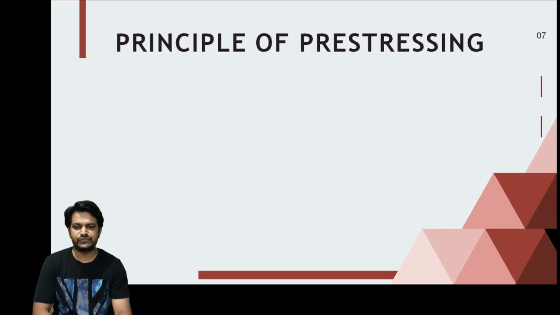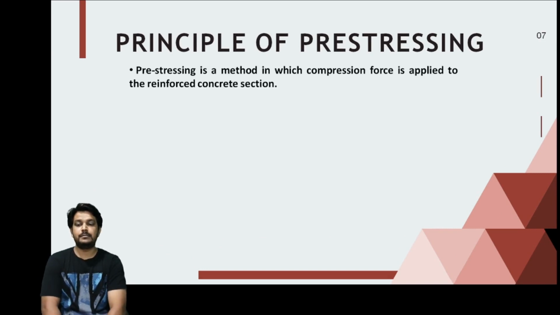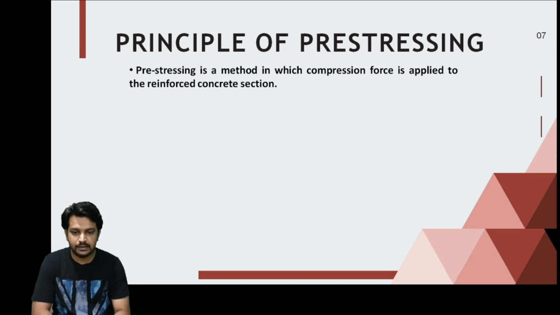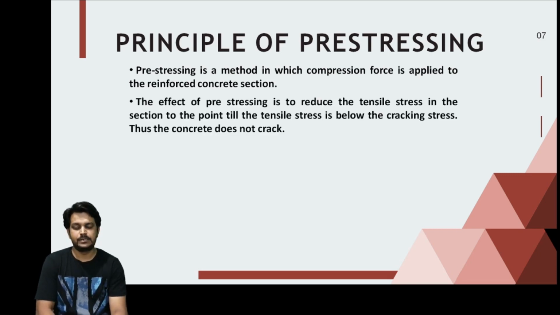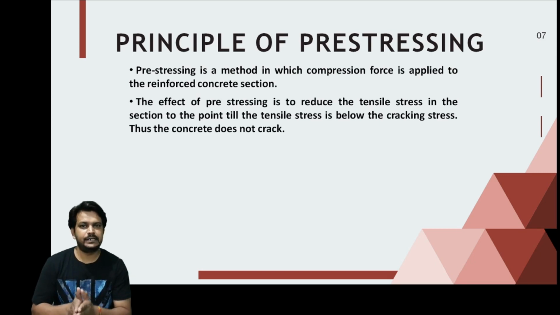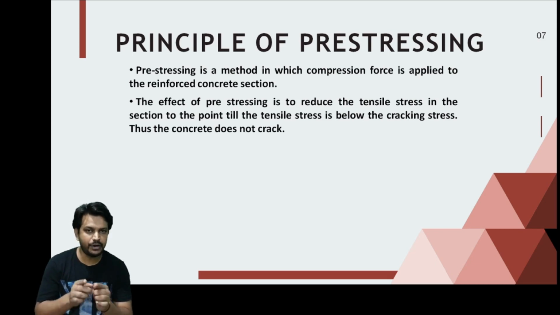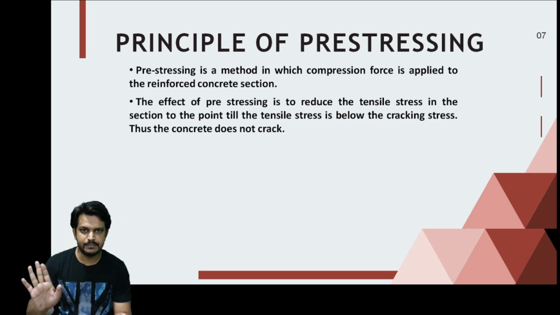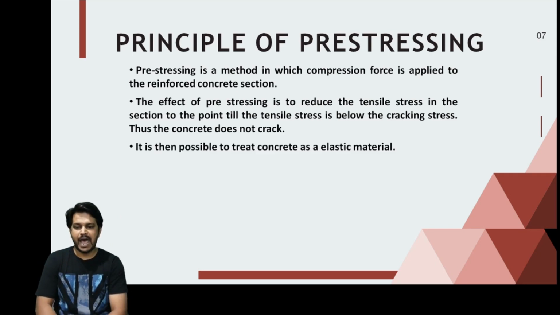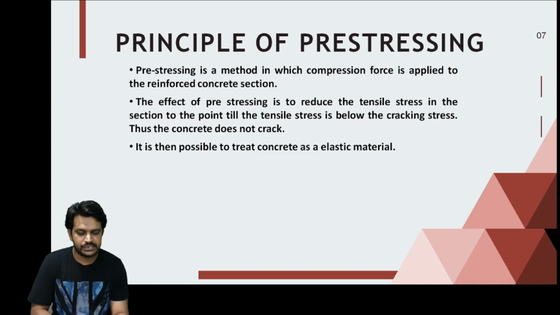Now the principle of pre-stressing. As I have explained the basic principles, the pre-stressing method is a method in which a compression force is applied to a reinforced concrete section. Pre-compressive stresses are applied to the member. The effect of these stresses is that they counter the tensile stresses in the bottommost fiber, keeping them below the permissible stresses in that material, so that cracks would never develop. This is the basic principle of pre-stressing. And it is then possible to treat the concrete as an elastic member.